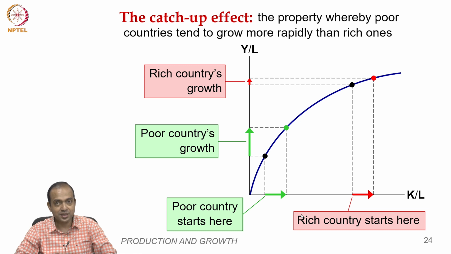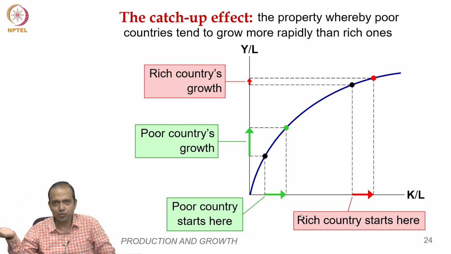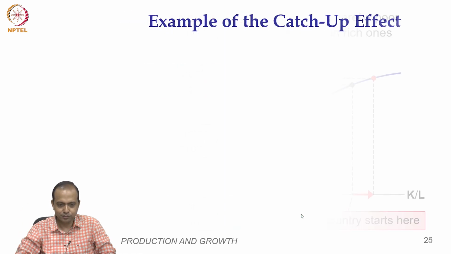So, if this rate of growth happens, that ensures that this poor country will catch up with the richer country at some point of time because of this diminishing return. That is why we said that poorer countries will not remain poor forever, and rich countries will also not be able to maintain their status quo forever.